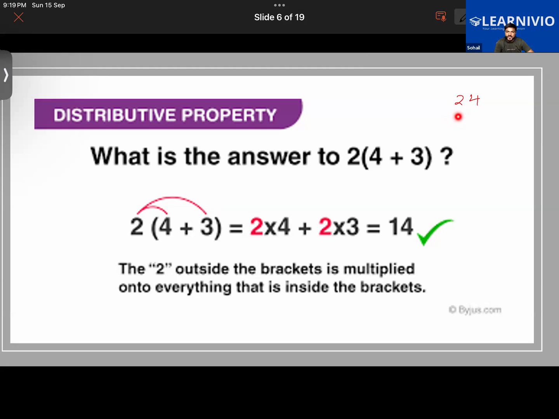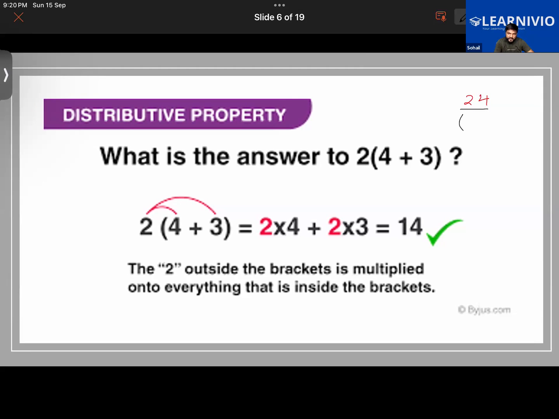For example, 24, I can write it like this: 4 plus 8 multiplied by 2. Let me just write it over here: 2 multiplied by 4 plus 8.